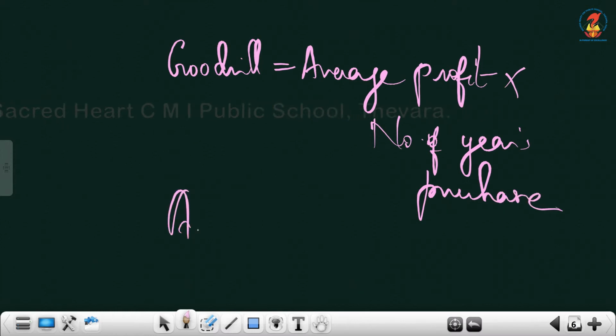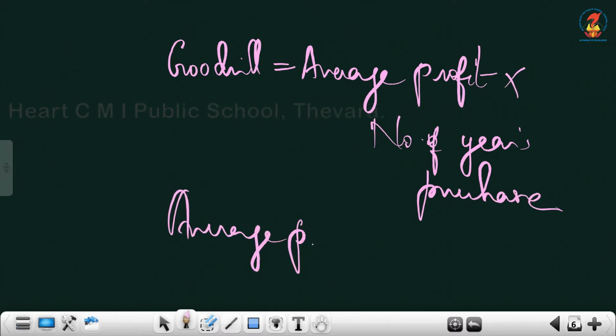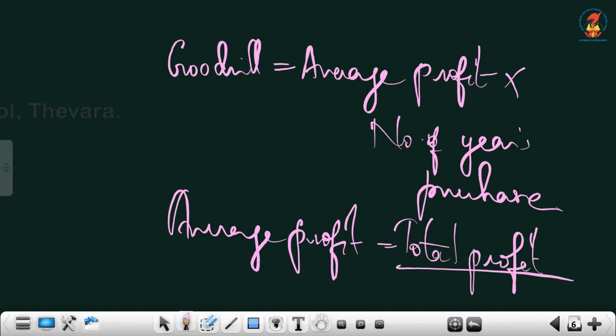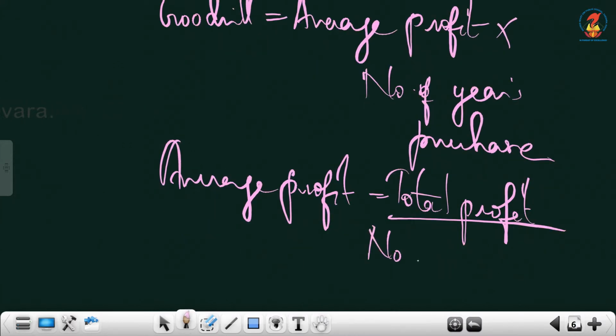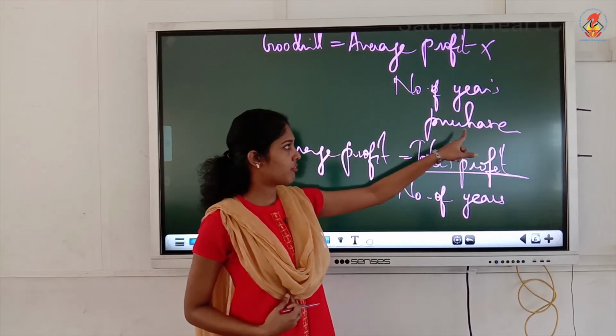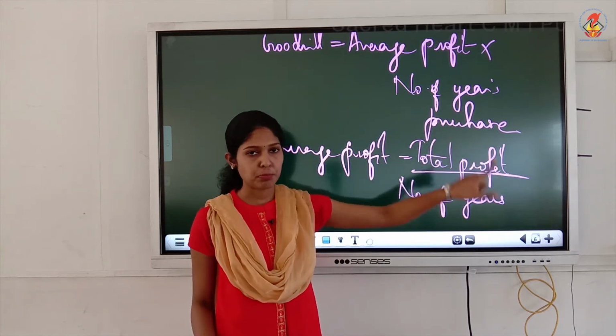Now average profit you know. What is average of something? You have learned in maths, no, average is total profit divided by number of years. This is number of years, whereas when we multiply for calculation of goodwill, what you have to take is number of years purchased.